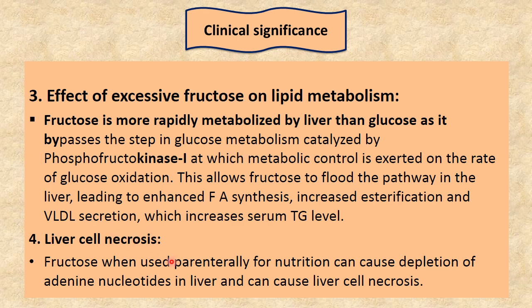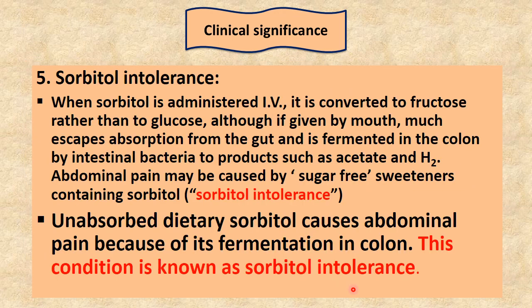Liver cell necrosis, now. Fructose when used parenterally for nutrition can cause depletion of adenine nucleotides in the liver and may cause liver cell necrosis. Now the fifth clinical significance is sorbitol intolerance. When sorbitol is administered IV, it is converted to fructose rather than to glucose.